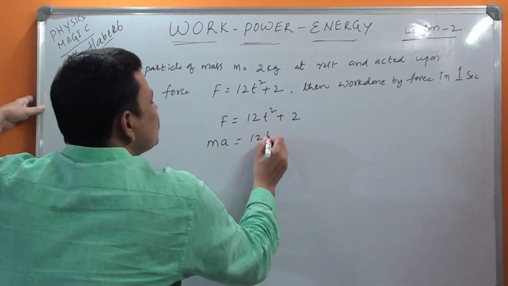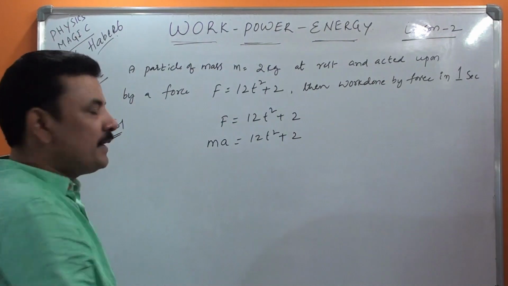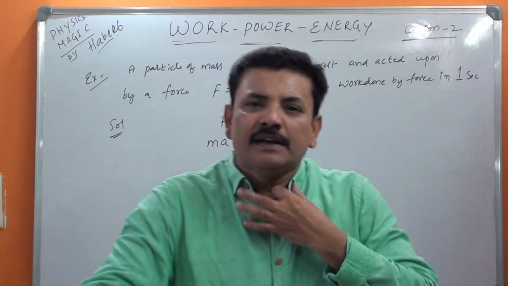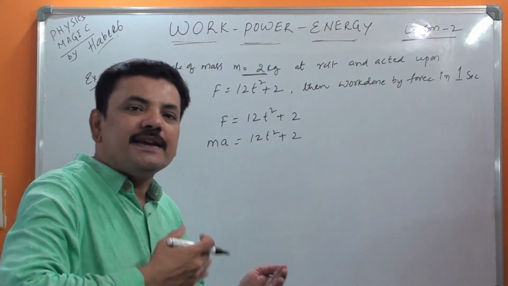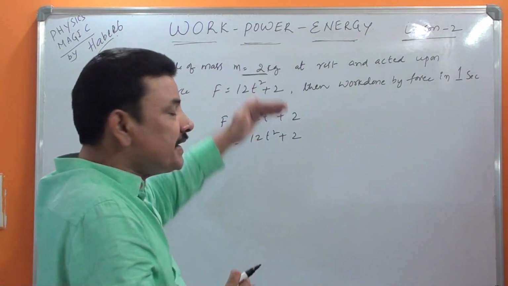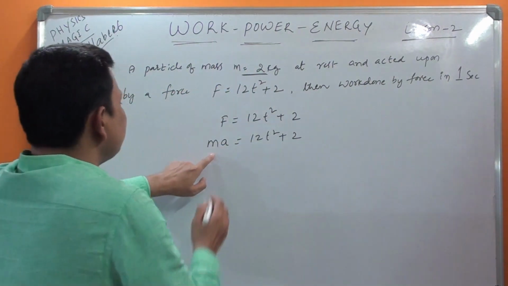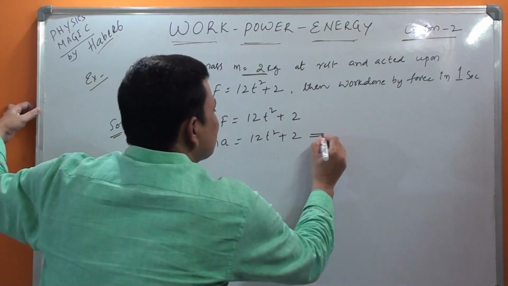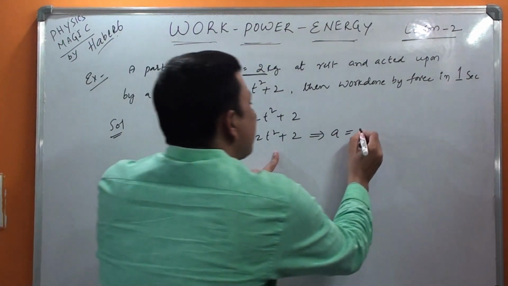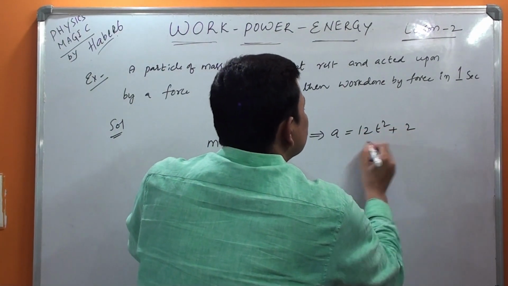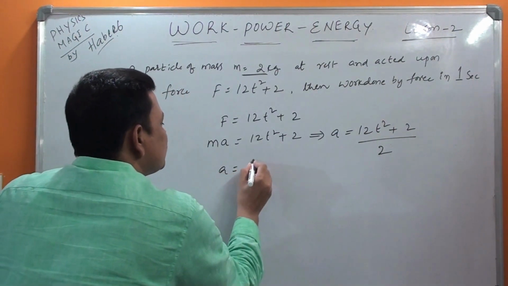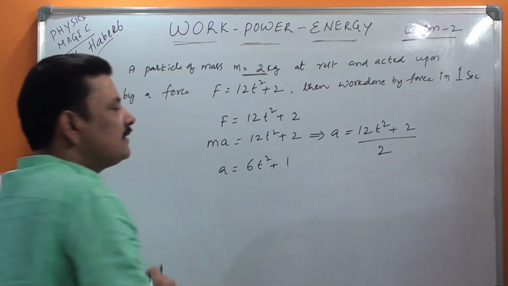ma is equal to 12t² plus 2. But m is given as 2 kg here. I am not explaining these lessons in detail because this is a crash revision. That's why I am explaining directly. So m is 2 kg, so a is equal to (12t² plus 2) by 2. Then you will get a is equal to 6t² plus 1.